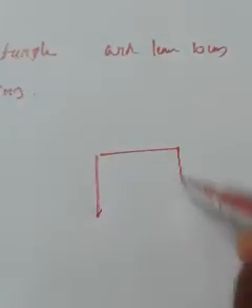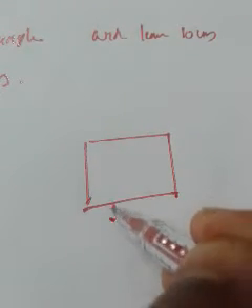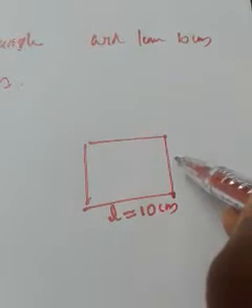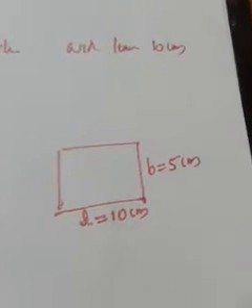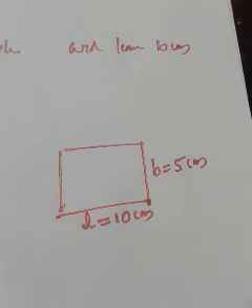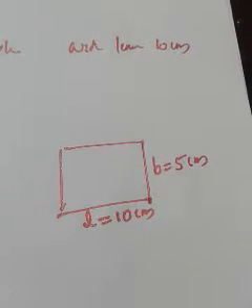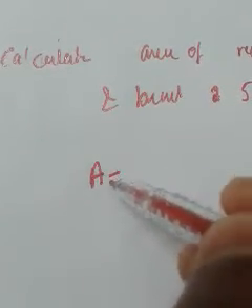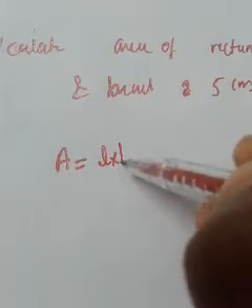So let me draw a figure first. This is a rectangle. Its length is given as 10 centimeter. So length we have mentioned by L, no? So L should be 10 centimeter and breadth we have mentioned by B, no? So B should be 5 centimeter, because it is given in the question. And we are supposed to calculate the area of rectangle, no? So which is the formula for calculating area of rectangle? The formula is L into B.